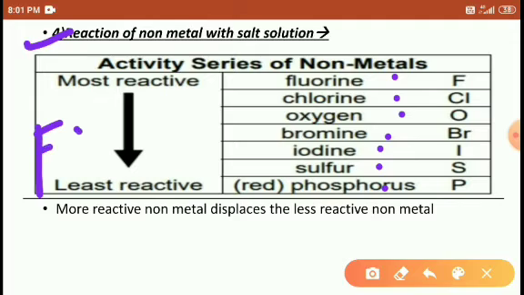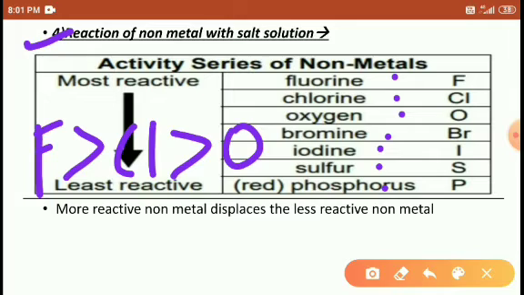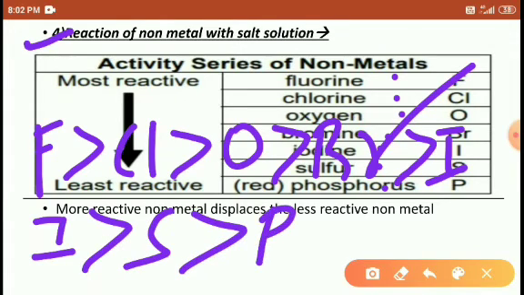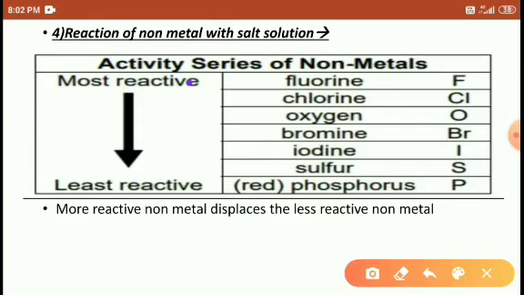Here it means fluorine is more reactive than chlorine. Chlorine is more reactive than oxygen. Oxygen is more reactive than bromine, and bromine is more reactive than iodine. Iodine is more reactive than sulfur. Sulfur is more reactive than phosphorus. It means the highest reactive element is fluorine, students, and the lowest reactive element is phosphorus. So reactivity decreases from top to bottom. Right. So what happens if I use HCl, students?